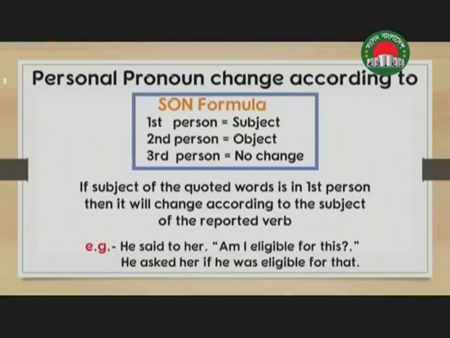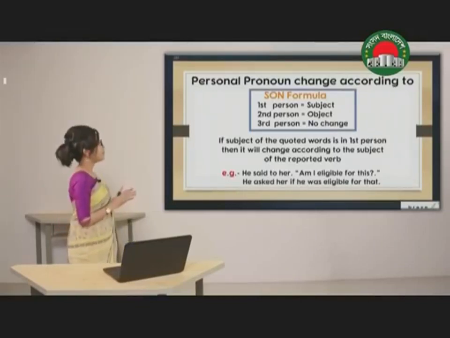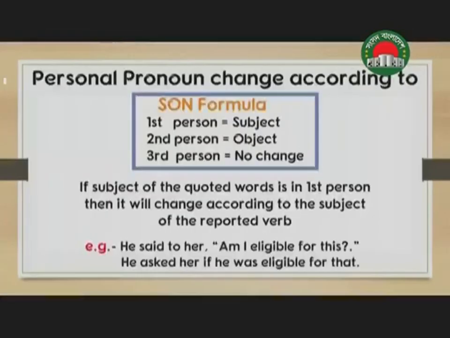So these are the rules for how personal pronouns can be changed according to the Sun formula, which means that if you have first person, it is going to be changed according to the subject. As in, if the subject of the quoted verse is in first person, then it will change according to the subject of the reported verb. For example, he said to her, am I eligible for this?